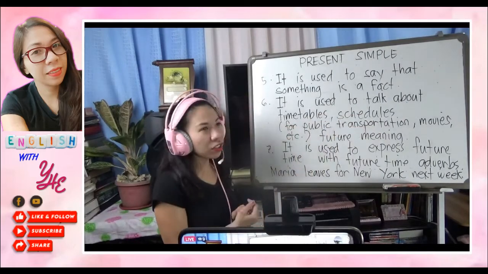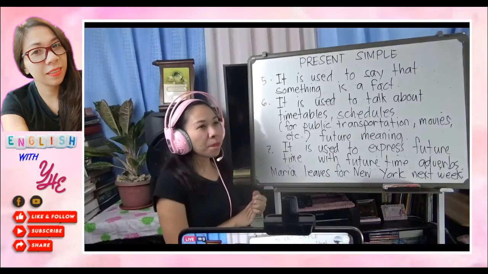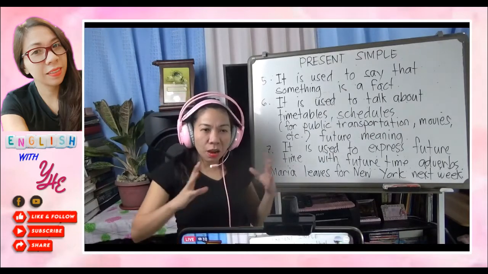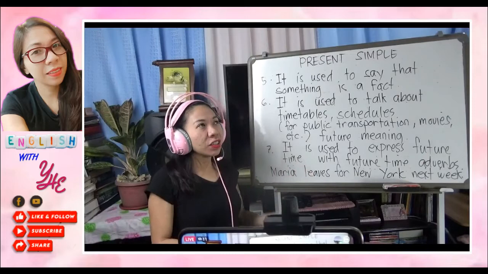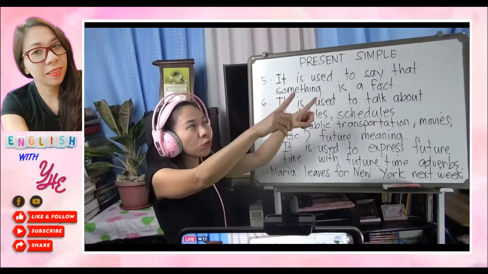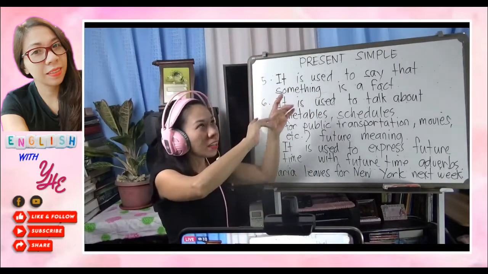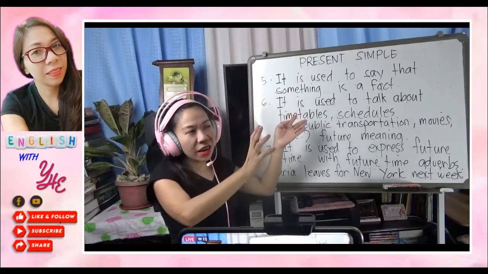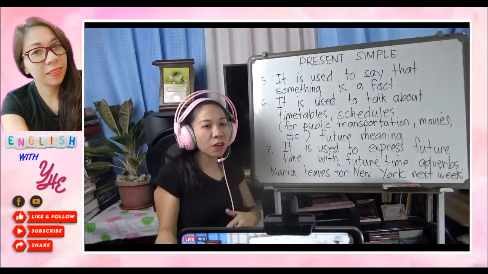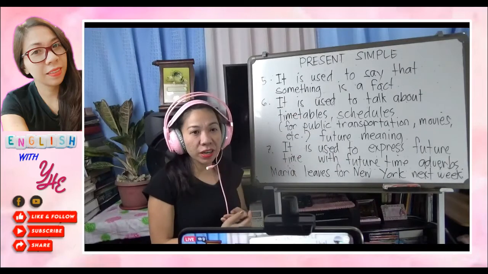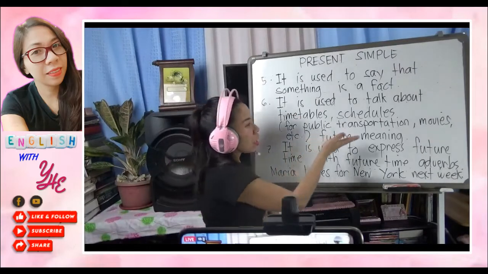Like in Korea, in their public transportation, like the subway or the bus station, they have some kind of flashing display. They can see what train will come and what time will be the next train. So it's very organized. What else? We can also use that for movies.